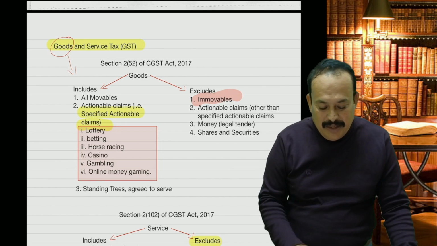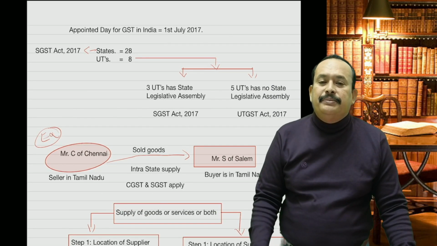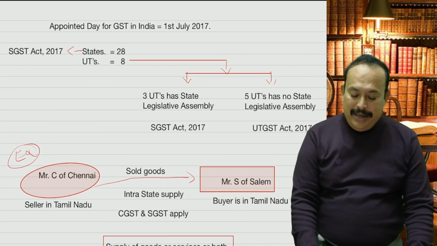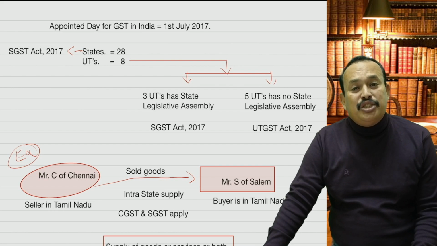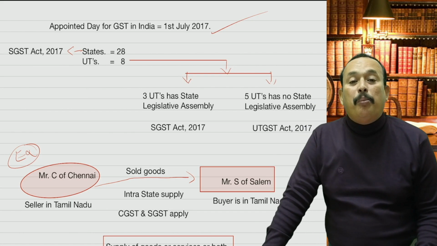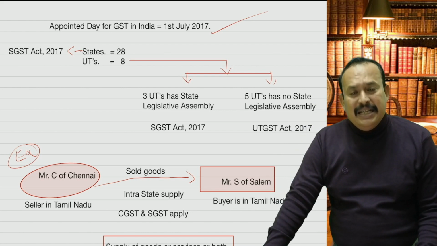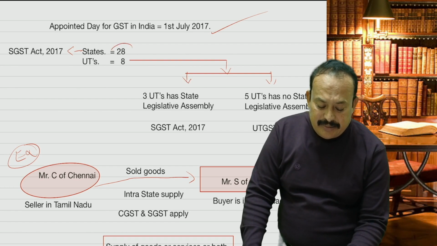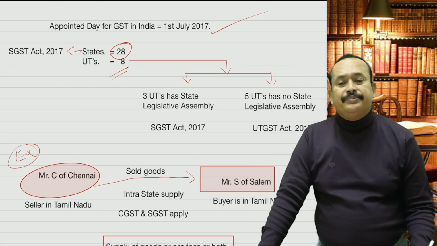of view, my dear. Further referring to you here, when we talk about appointed day for the GST, what is the appointed day for the GST? The GST was implemented in India from the 1st July 2017 onwards. Therefore, we call it the appointed day. Accordingly, in India, we have 28 states and 8 union territories.